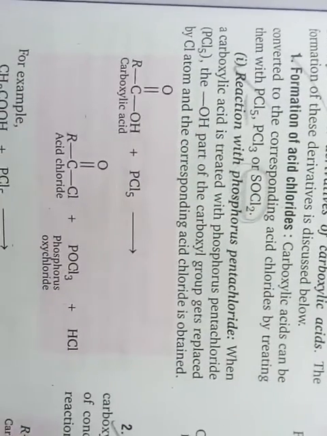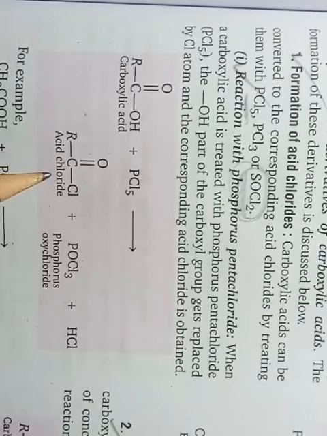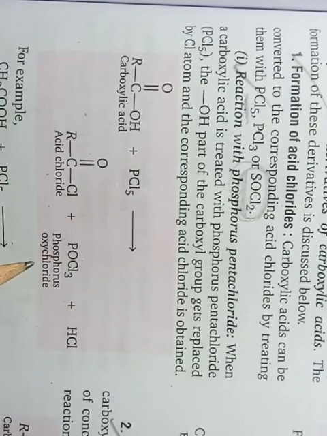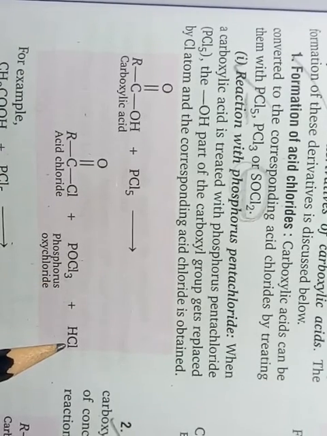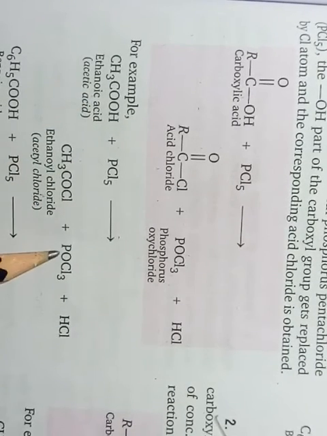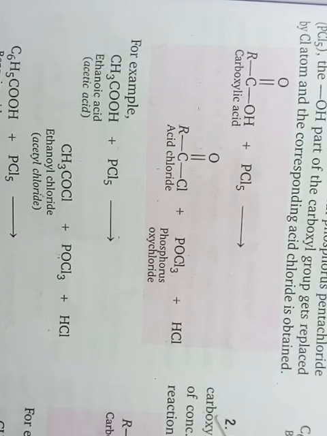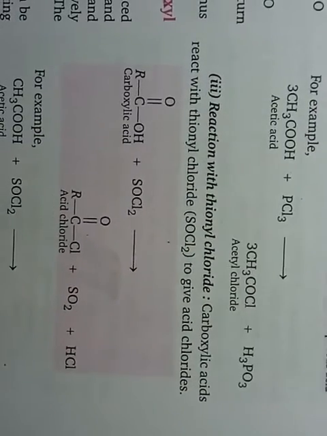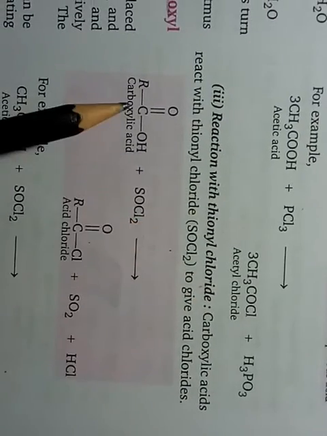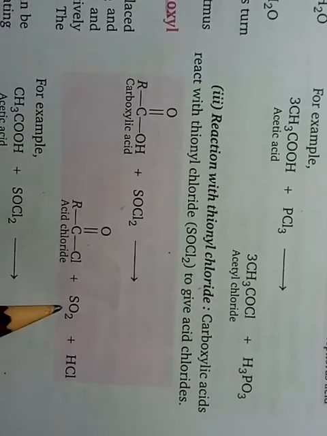Okay, students. As you can see here, with PCl5, carboxylic acid forms acid chloride with phosphorus oxychloride and HCl. Acetic acid forms ethanoyl chloride plus phosphorus oxychloride plus HCl. Then with thionyl chloride, when carboxylic acid reacts with thionyl chloride, you get acid chloride plus SO2 and HCl.